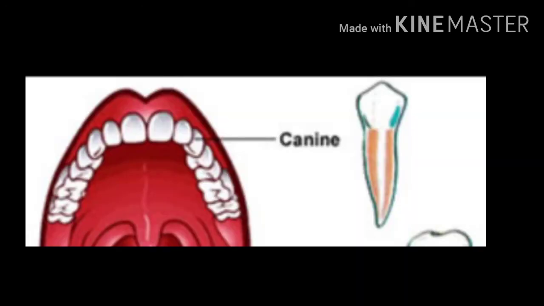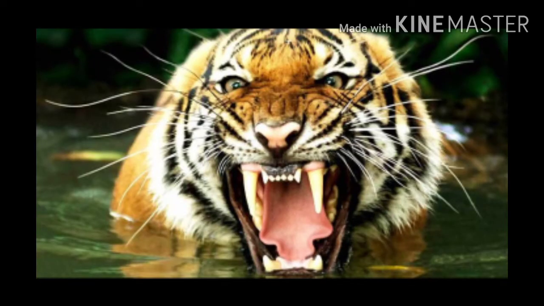The next one is the canine teeth. In the lower jaw you can see 2 canine teeth, and in the upper jaw also 2, so altogether it is 4 in number. What is the function? Piercing and tearing. The canines are used for piercing and tearing the meat or the food material.